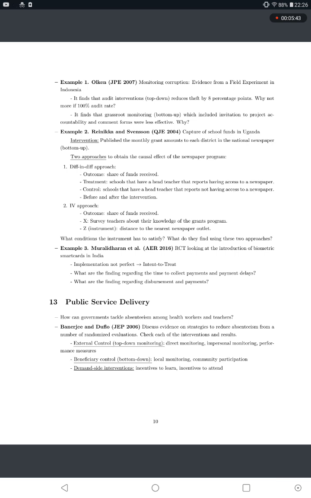Public service delivery, section 13. How can governments tackle absenteeism among health workers and teachers? Banerjee and Duflo discussed evidence on strategies to reduce absenteeism from a number of randomized evaluations. Check each of the interventions and results. External control: top-down monitoring, direct monitoring, interpersonal monitoring, performance measures. Beneficiary control: bottom-up, local monitoring, community participation. Demand-side interventions: incentives to learn, incentives to attend.